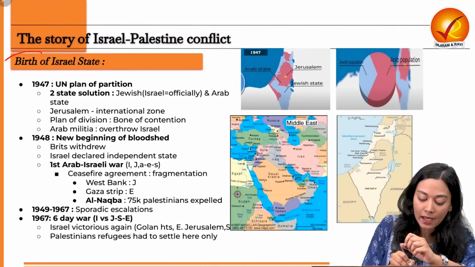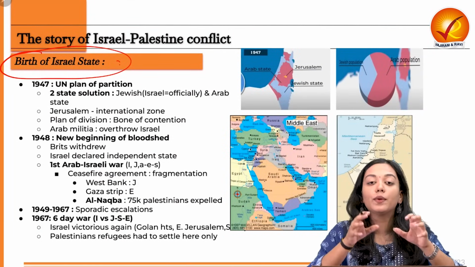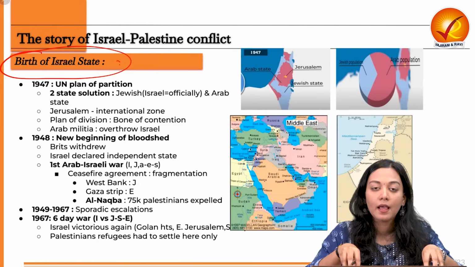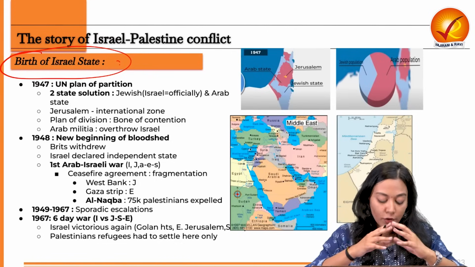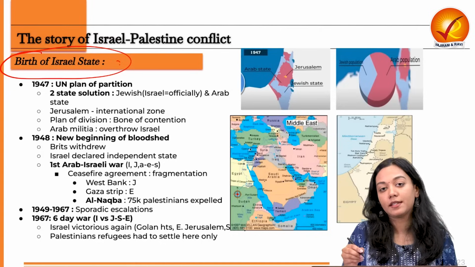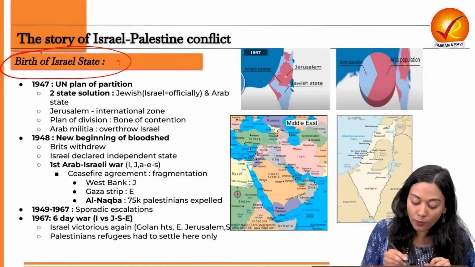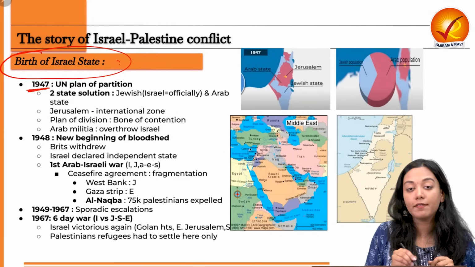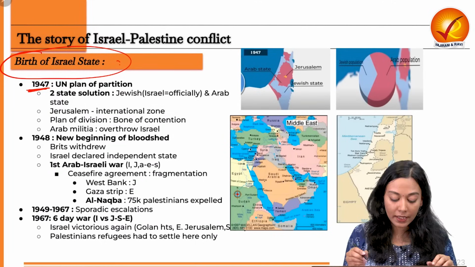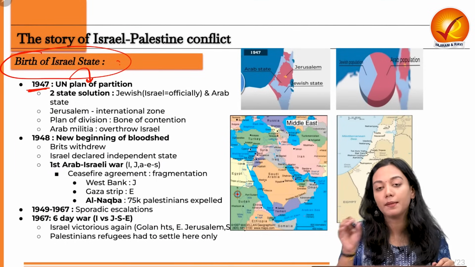Now what happens? What leads to the rise of the Israel state? So when the United Nations comes into play, a committee was formed. India was a member of that committee in order to create a plan for peace and ceasefire in the Israel-Palestine region. So in 1947, the same year when India got independence, the United Nations came with a plan of partition of Israel and Palestine.